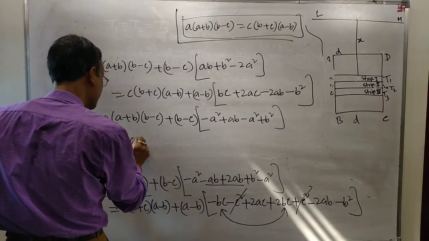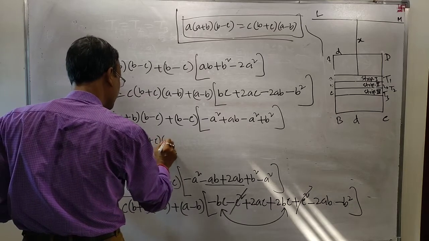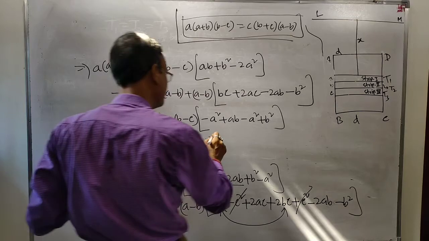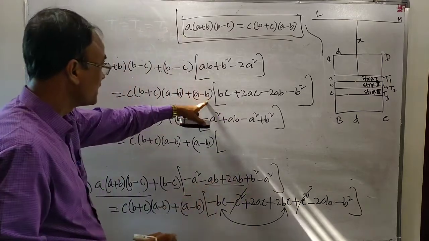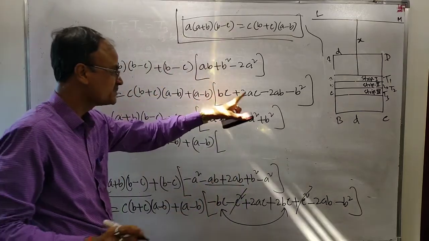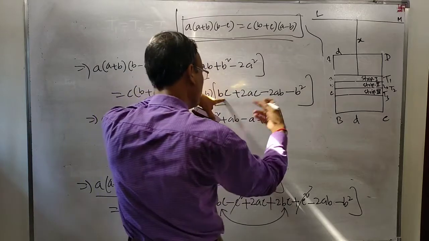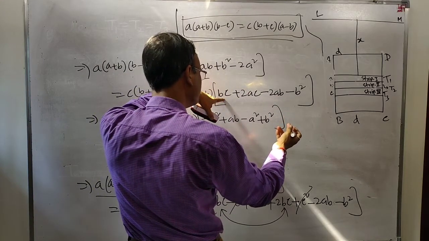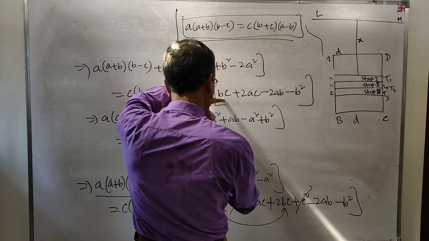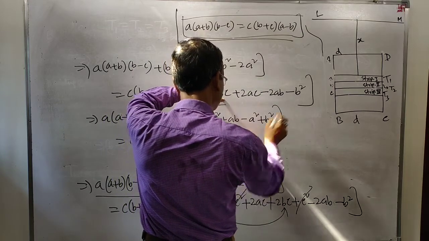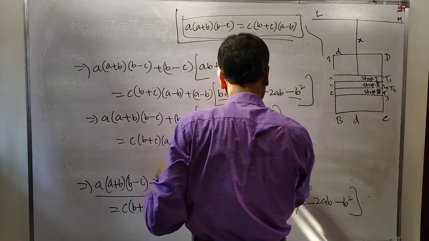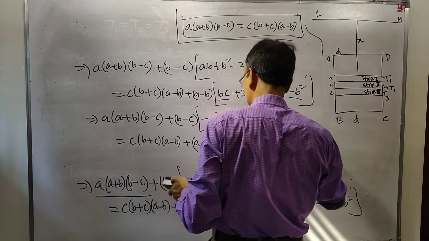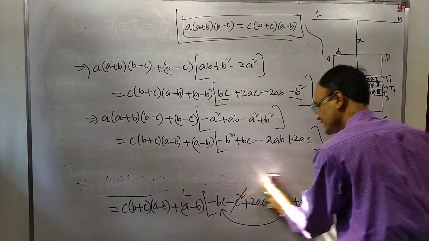This is equal to C into B plus C, A minus B plus A minus B into, here B minus C must be a factor of this. B minus C. Therefore, you may write B square plus BC, minus twice AB plus twice AC should be there. Yes.